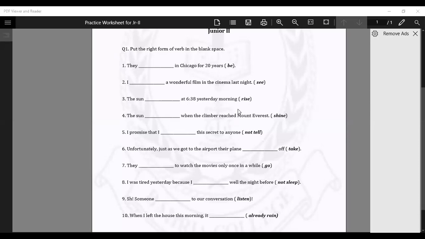Only one student is participating, although I have unmuted you all. The sun dash when the climber reached Mount Everest. The sun shone. The sun shone when the climber reached Mount Everest. Okay.